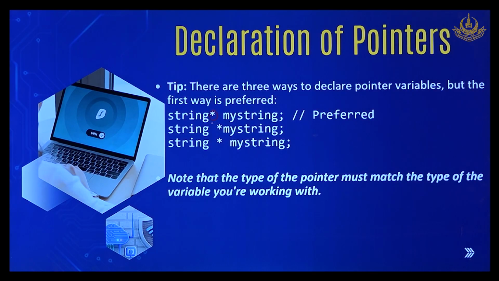The first way is you combine the star with the data type. The second way is you combine the star with the variable name, and third is you leave the star alone and there is space between the data type and the variable name.